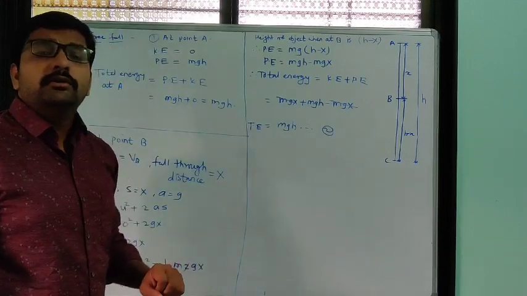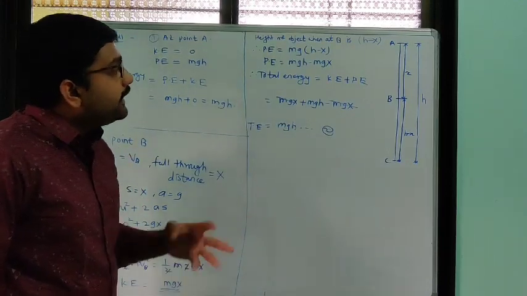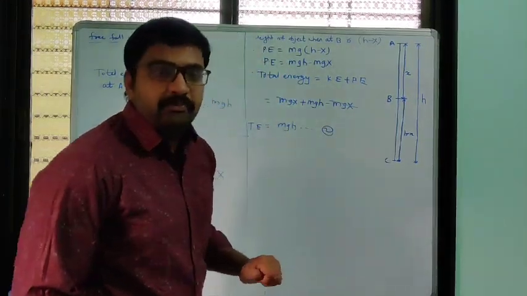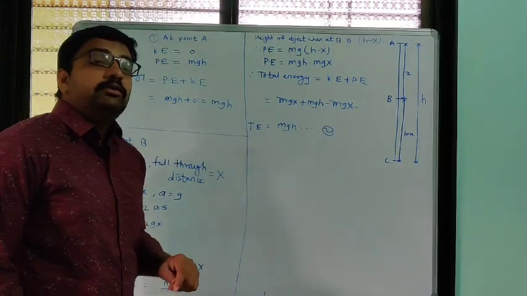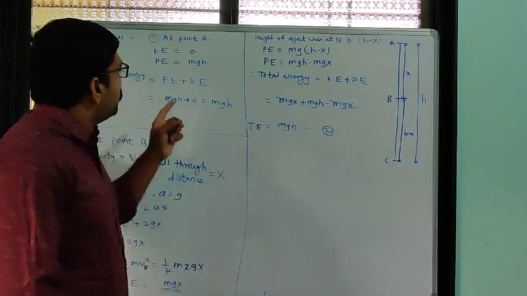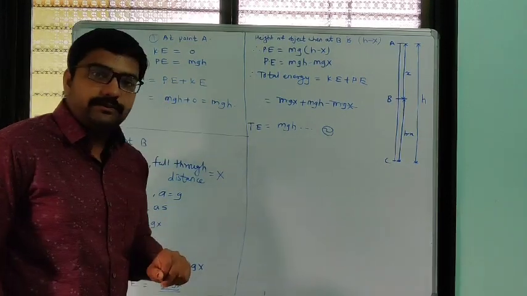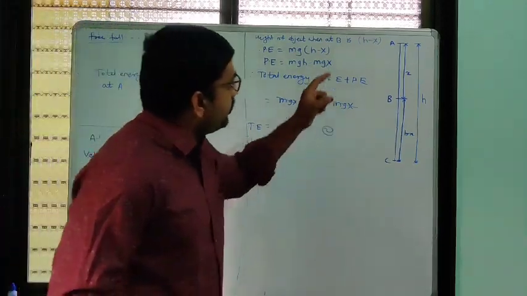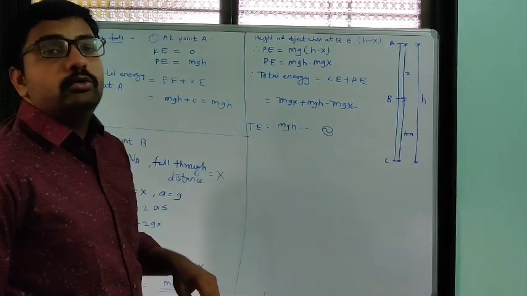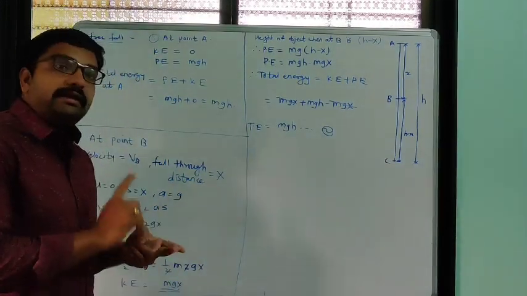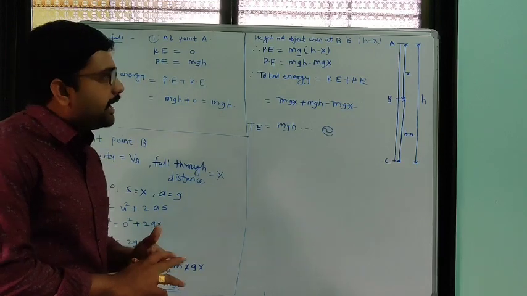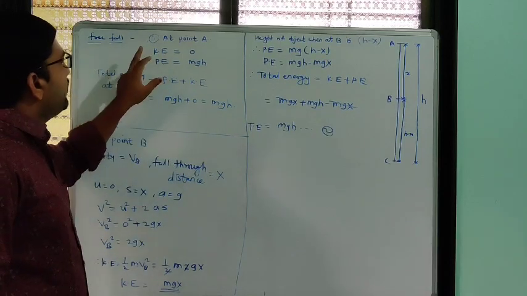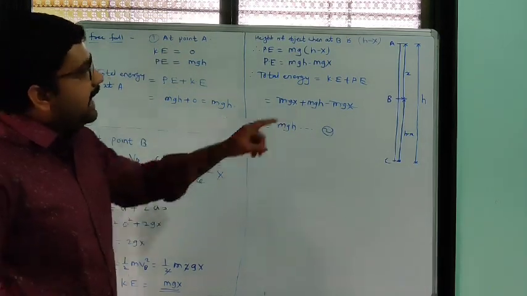Now we have to calculate the total energies of the object at point A, at point B and at point C. The total energy means potential energy plus kinetic energy. So we have to see what happens to the total energy of the object at points A, B and C. For that we have to calculate the kinetic and potential energies of the object at each point. In yesterday's lecture we calculated the total energy of the object at point A.